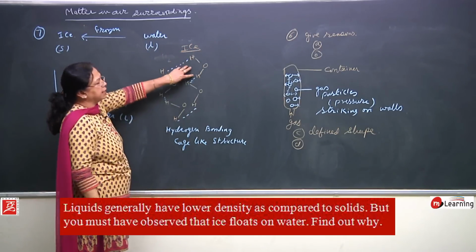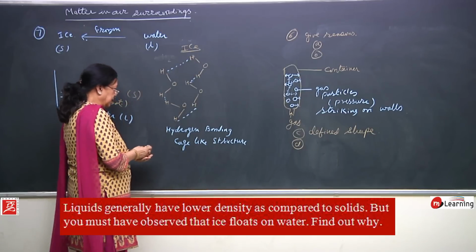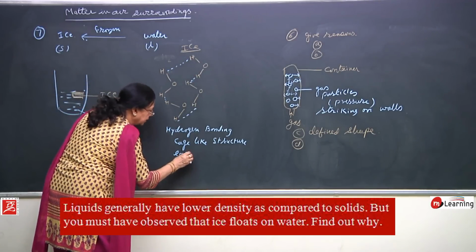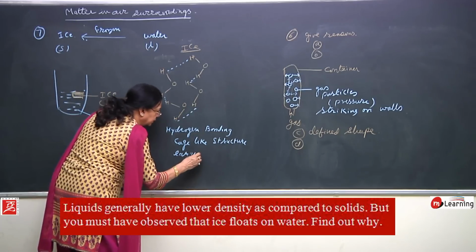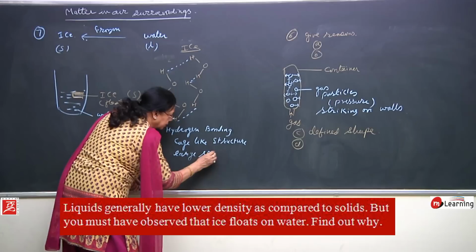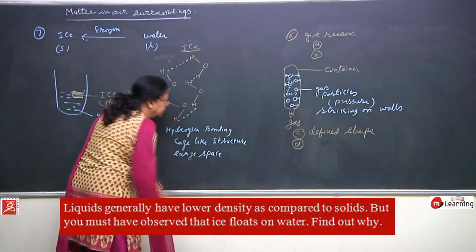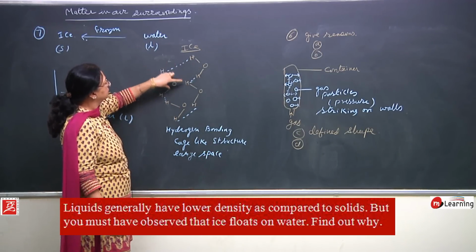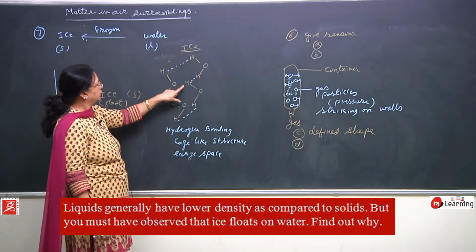And because of this cage-like structure, there are large spaces in between this hydrogen and oxygen, or you can say the molecules of water.